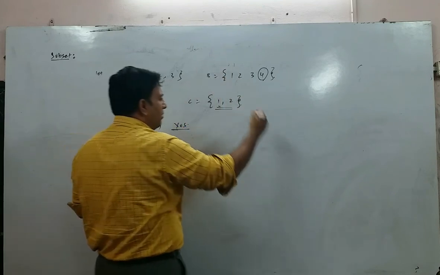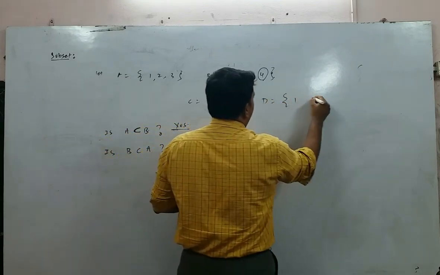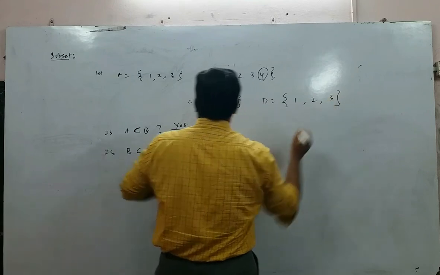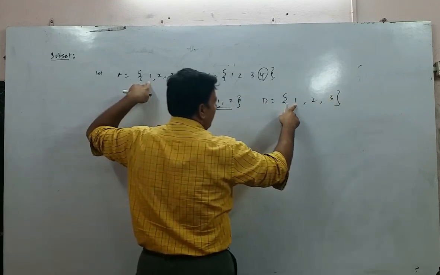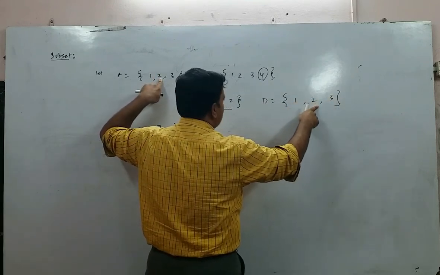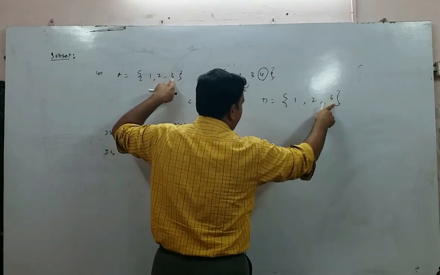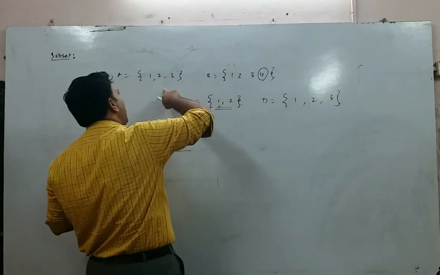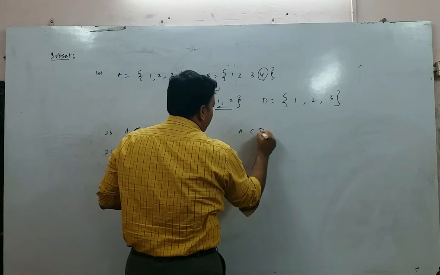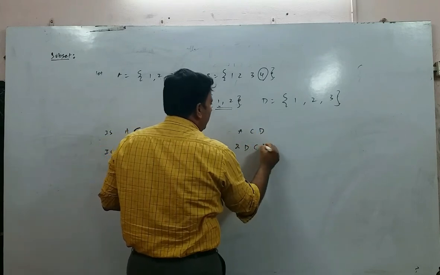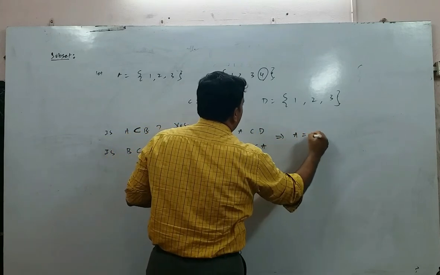Alright, now I can take one more example. D is equal to {1, 2, 3}. Can you observe? 1 belongs to A, 1 belongs to D, 2 belongs to A, 2 belongs to D, 3 belongs to A, 3 belongs to D. And vice versa, all the elements of D belong to A. So A is a subset of D and D is a subset of A. It implies A is equal to D.